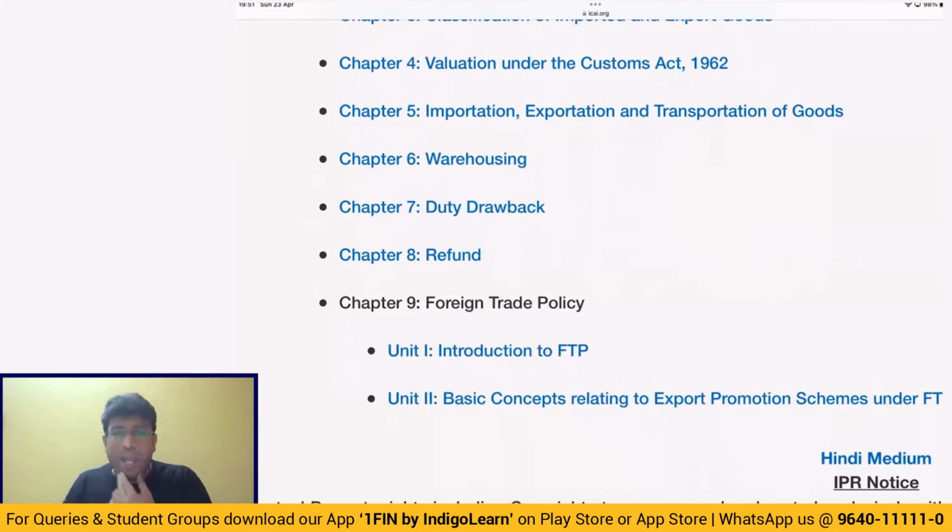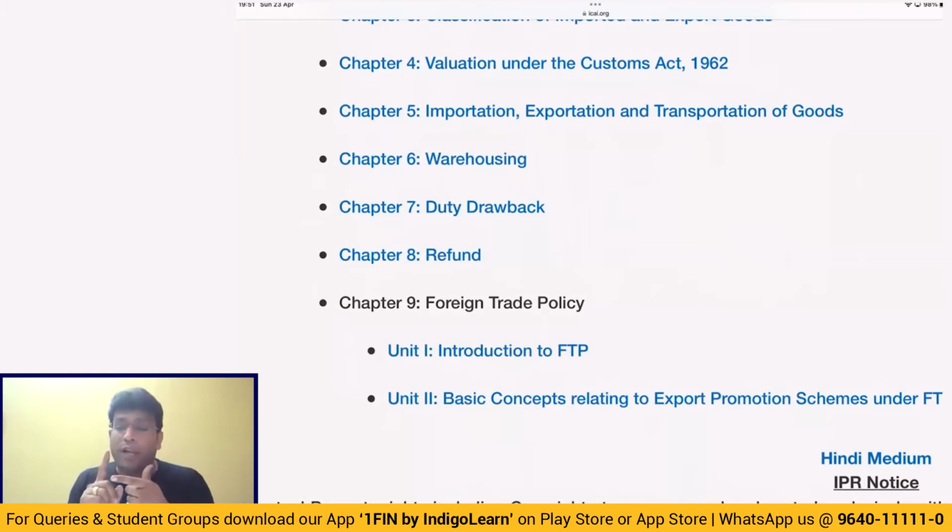And in case where imported goods are used in manufacture of finished goods and then finished goods are exported, the drawback provisions are not given by section 74. The drawback provisions are given by section 75. I repeat again, if they are exported without use, or they're exported after use but the same product is exported, then the drawback concept is given by section 74.